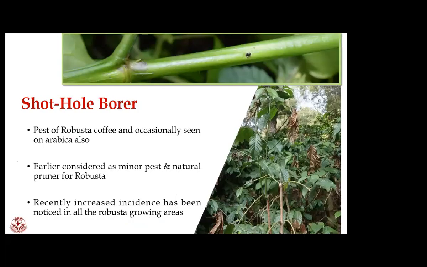So these are about coffee berry borer. I move to the next important pest, the shot-hole borer. Actually, this shot-hole borer is a pest of Robusta, and occasionally we also notice it in Arabica. Earlier, it was considered one of the minor pests and a natural pruner. People were not bothered about the infestation of shot-hole borer because it used to prune the unwanted twigs. But of late, the incidence levels are increasing dramatically in all the Robusta growing areas.